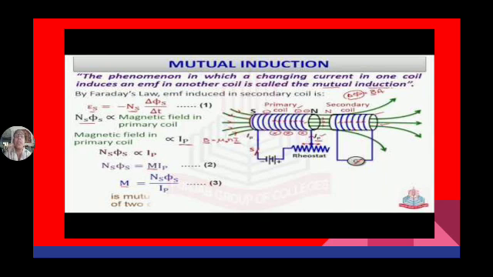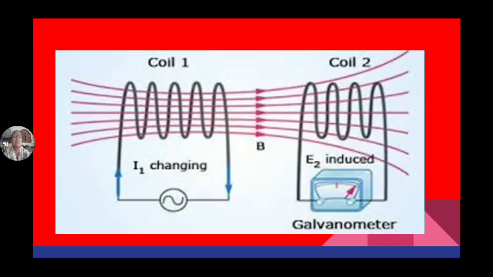So the property between two coils due to which one coil is able to induce EMF in the other coil, that property is known as mutual inductance.